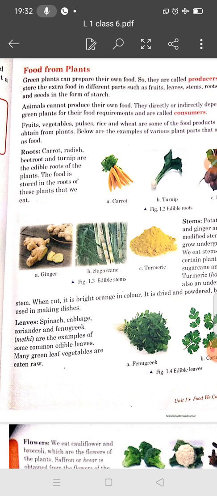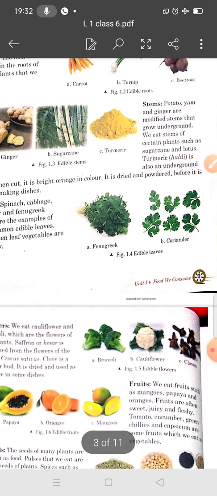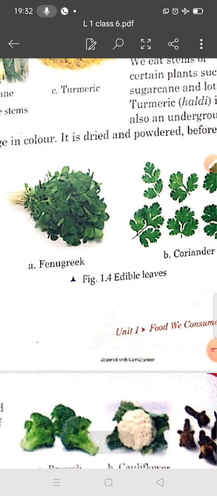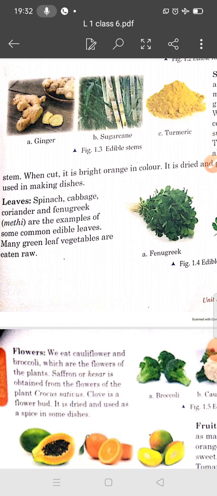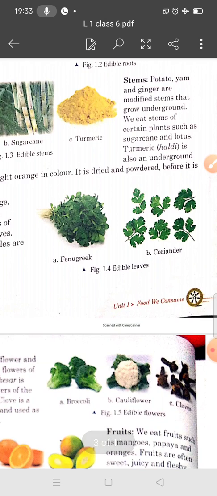And now the next part is leaves. You can see there is a diagram also. These are the edible leaves. Methi, coriander, cabbage and spinach are examples of some common edible leaves, and many green leafy vegetables are eaten raw. You can take the example of coriander, which you can use raw. The leaves of some plants such as cabbage, lettuce, spinach and mustard are eaten as food.